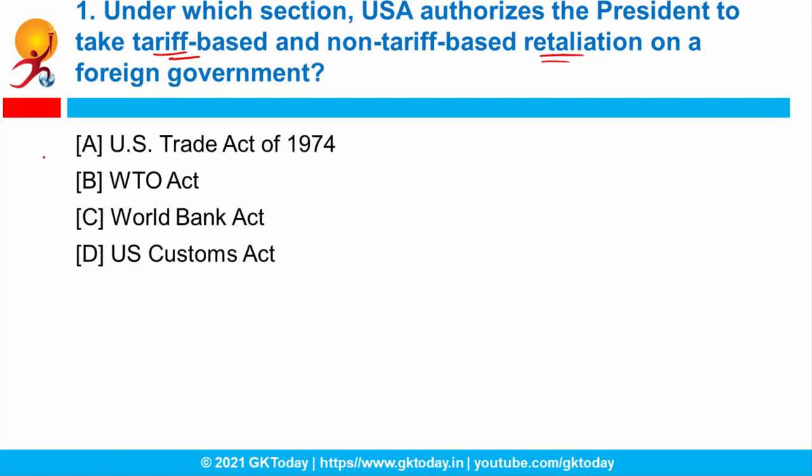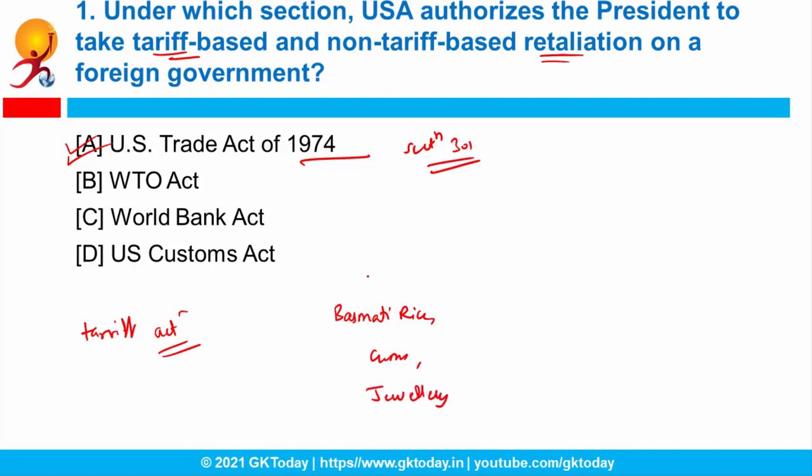So which is this act? The correct answer is option A, US Trade Act of 1974. In this, section number 301 empowers the President of the USA to do so, and he can take all appropriate actions to remove any unjustified, unreasonable or discriminatory legislation of the foreign government, okay? Recently, the USA proposed a strong tariff action against Indian exporters, especially against basmati rice. Then there are gems as well as jewelry. So this is the reason why this act is in news. You have to remember this act was passed in 1974 and the section is 301, okay?